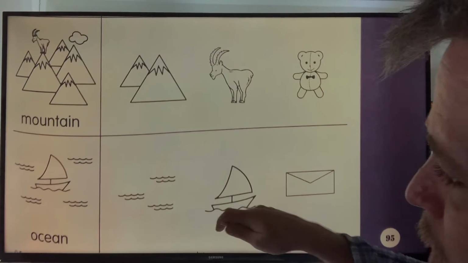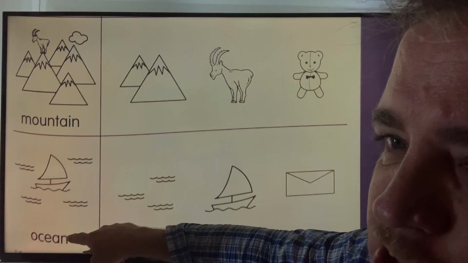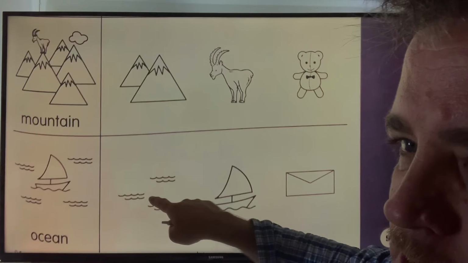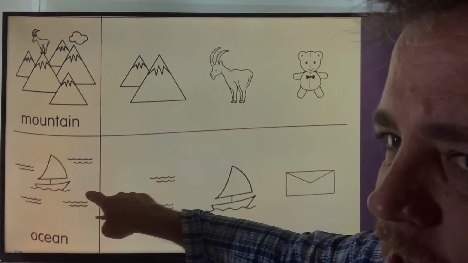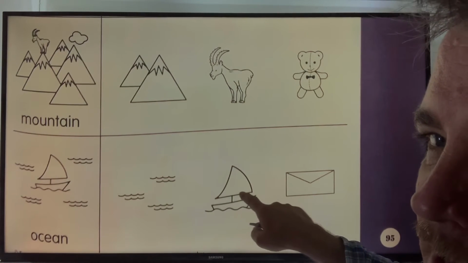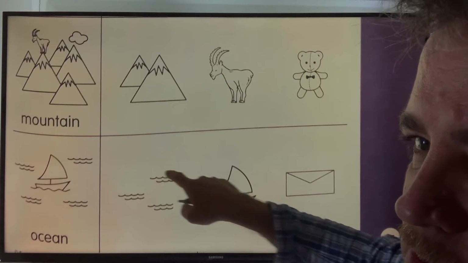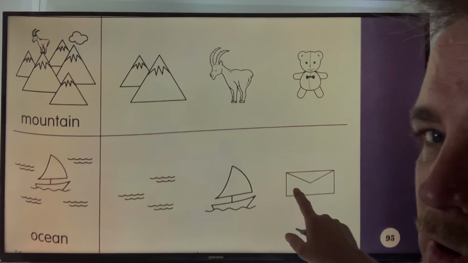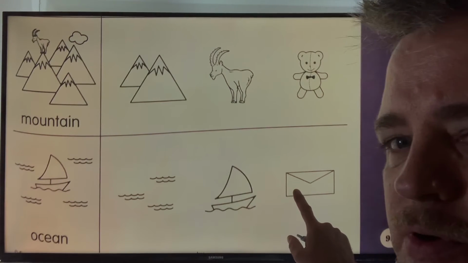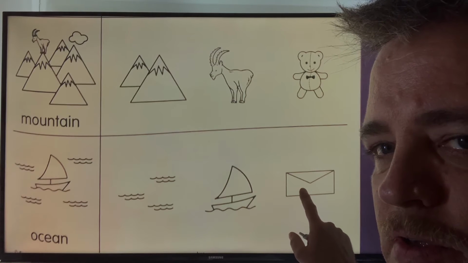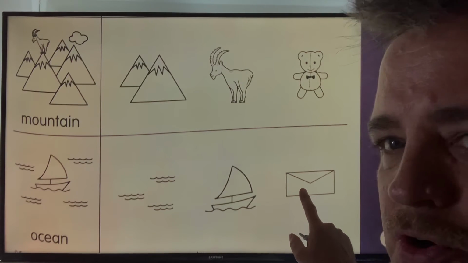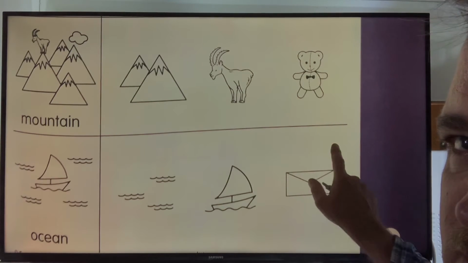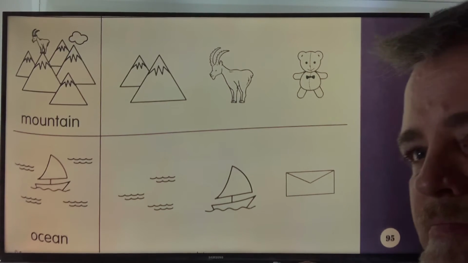A body of water. Ocean. It's the ocean. Does the sailboat belong in the ocean? Yes, they belong together. What about the envelope? Does it belong? No. No envelope. Okay. X. Good.